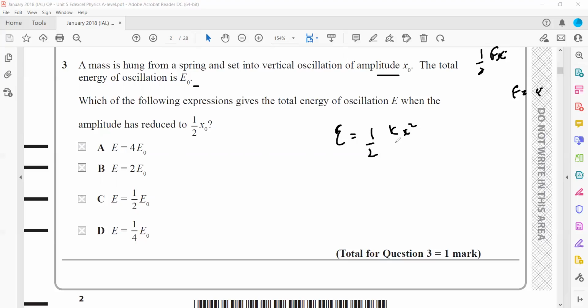So half is constant, k is constant. What happened to amplitude? Originally, the amplitude was x0, but now the amplitude is x0 by 2, half. So if the amplitude is half, what will happen to energy? Its energy will decrease by 4. So D will be the right answer. Is it clear, discussion?